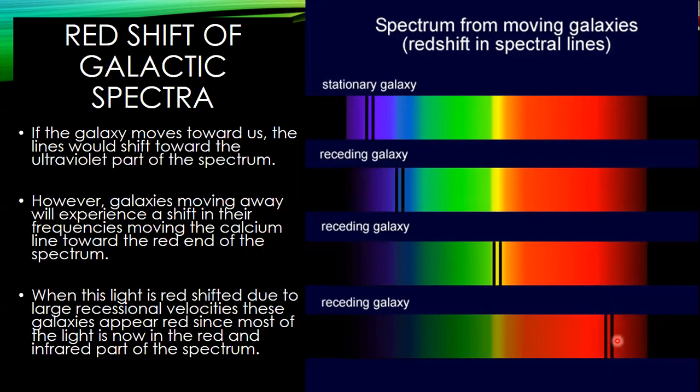And what's important too is not only does the light shift, but the intensity drastically is reduced, not just reduced in terms of, we know that intensity is reduced by 1 over r squared, 1 over the distance squared, but also reduced due to the fact that we're stretching these wave fronts out, and therefore they're delivering less intensity than they would if they were just stationary at that distance. So these galaxies are very, very dim and very, very hard to see.